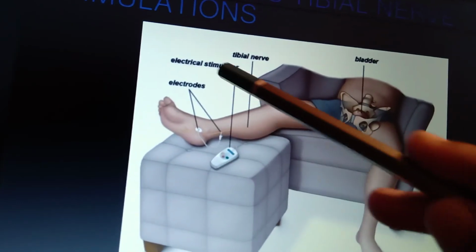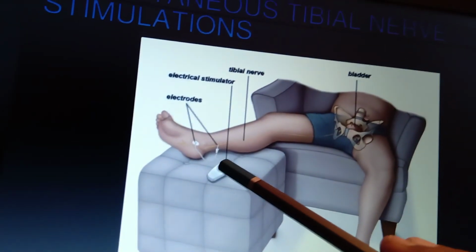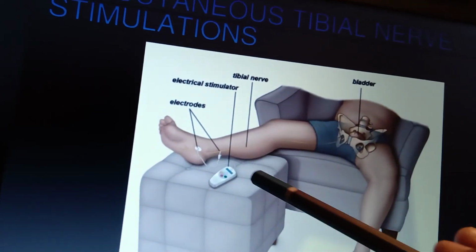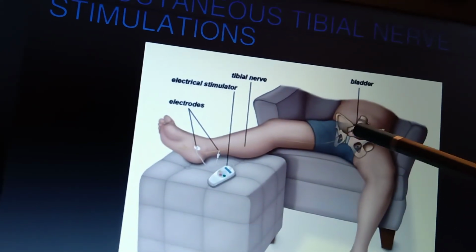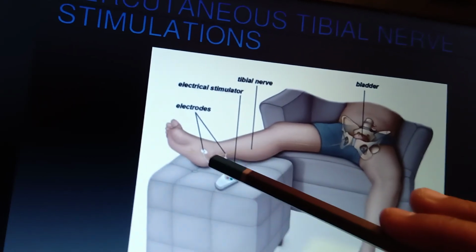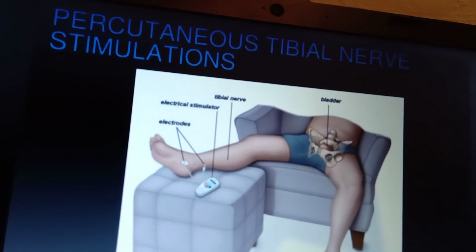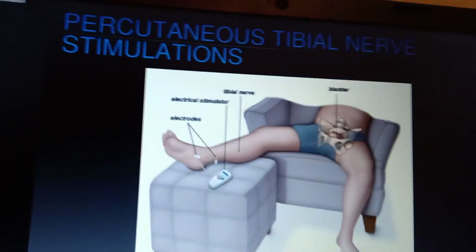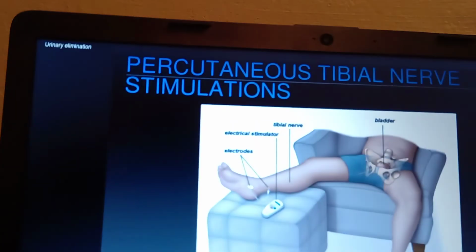This is an electrical stimulator, and these are the electrodes, and this is the tibial nerve and the bladder. Whenever you use the electrical stimulator, the tibial nerve stimulates your bladder to control the urination. So that is the treatment and management regarding urinary incontinence.